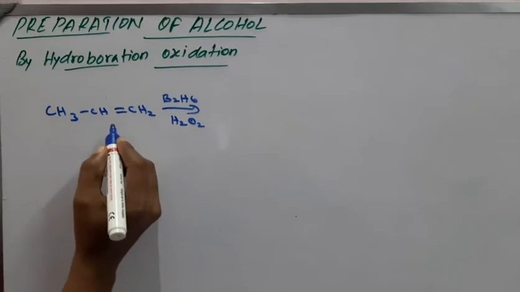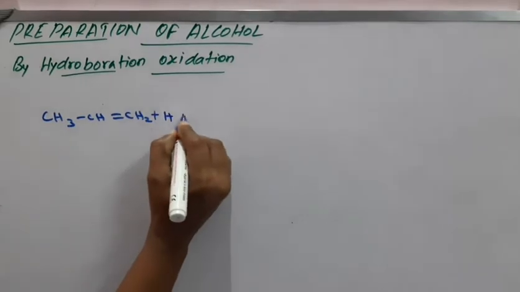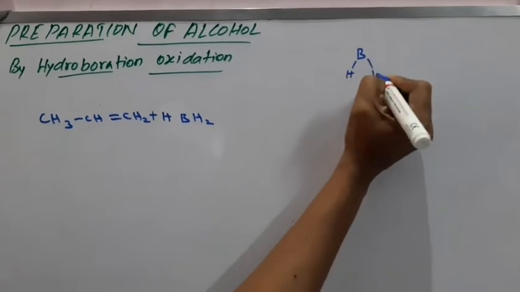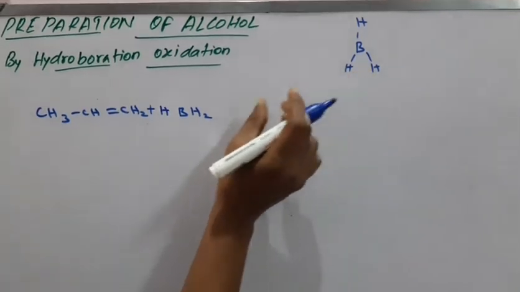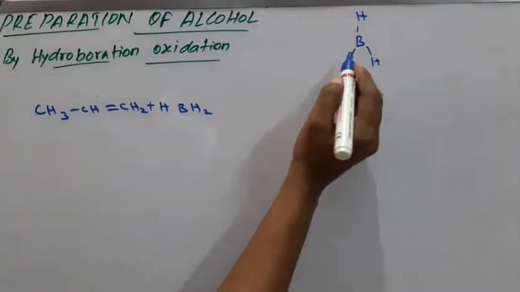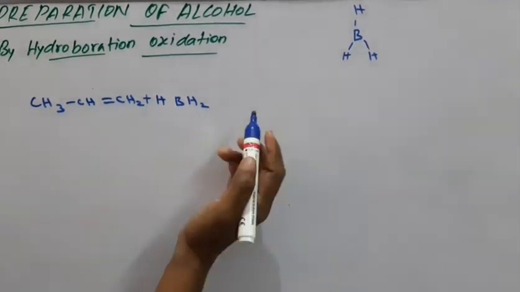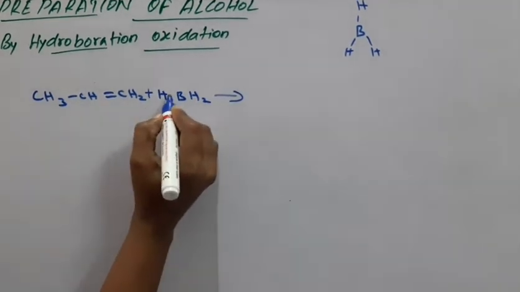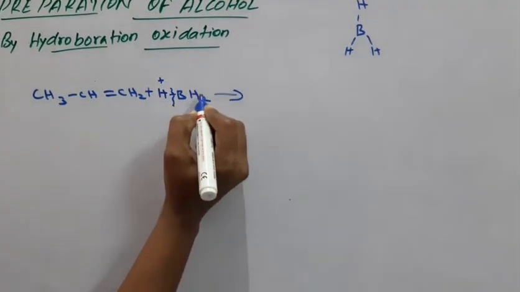Let me take an example. The same thing, we have to take B2H6. BH3 means boron with hydrogen, hydrogen and hydrogen; two molecules of boron means B2H6. Each time, a hydrogen is replaced by a propene molecule, and finally after oxidation we can get the alcohol. Here this dissociates to form H plus and BH2 minus.